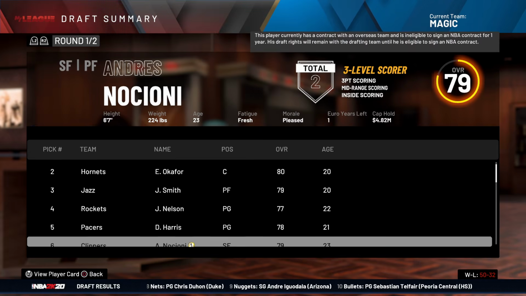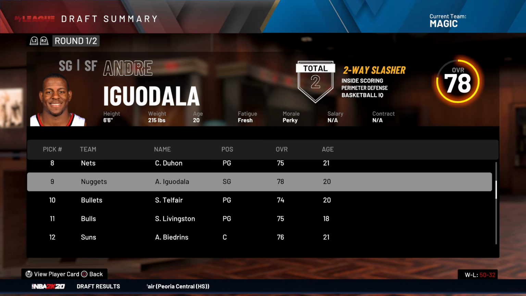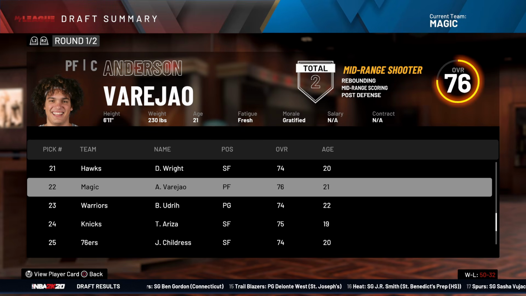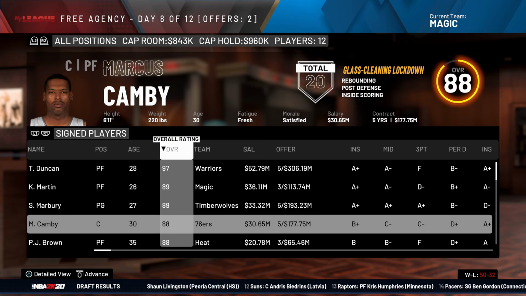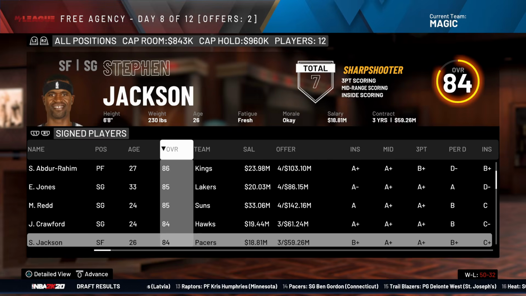Josh Smith to the Jazz. Jameer Nelson, a king of the 2010 simulation, to the Rockets. Iggy goes to the Nuggets except for like 10 years early. JR to the Heat. We get Anderson Varejao. Fantastic. Tim Duncan re-sign, and yeah, the rest you could just look at if you feel like it. Wait, Kenny left? Oh my god. Oh, we got Kenyon.